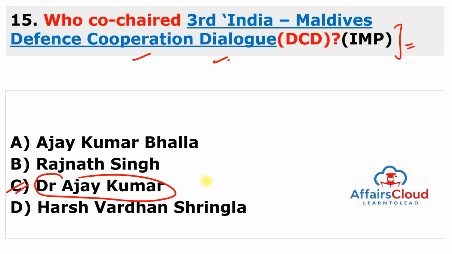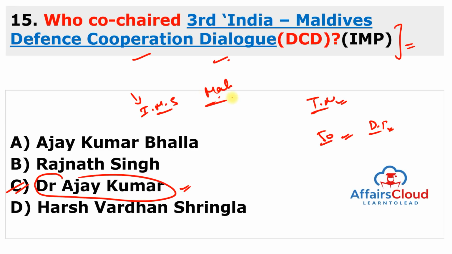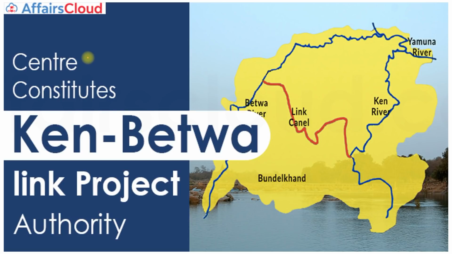Dr. Ajay Kumar, who is the Defence Secretary of India, co-chaired the third meeting of the Maldives India Defence Corporation Dialogue. Both India and Maldives discussed joint efforts and capacity building measures to counter transnational crimes and enhance security in the region. Both countries have also signed a 50 million USD credit line agreement for a defense project, and bilateral relations can be improved by these types of defense corporation dialogues. And remember about Maldives. The Maldives president is Ibrahim Mohammed Solih. The capital is Male, and the currency is Maldivian rufiyaa.